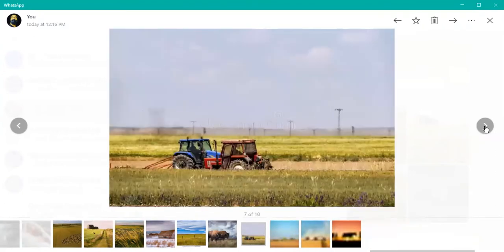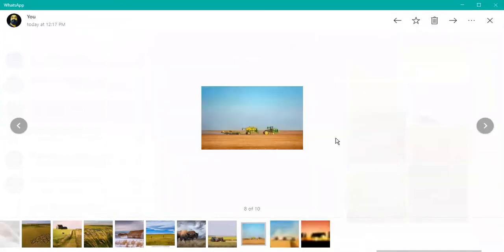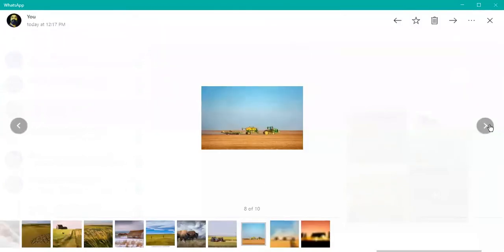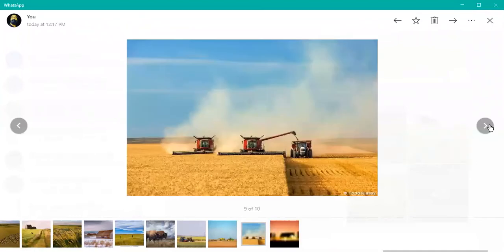And you may see the technology used in the prairies by the farmers for harvesting, to cultivate the land and turn the soil. These are the tractors used in the prairies area. This is the harvesting machine used in the prairies. Another picture: see the combine machines. These are the two combine machines used in the prairies for wheat harvesting.